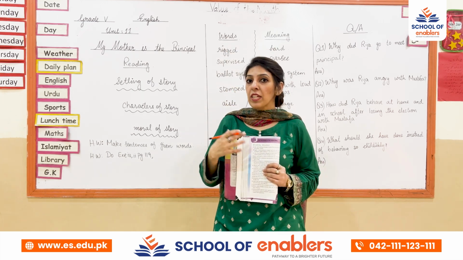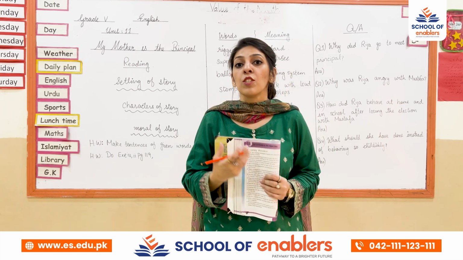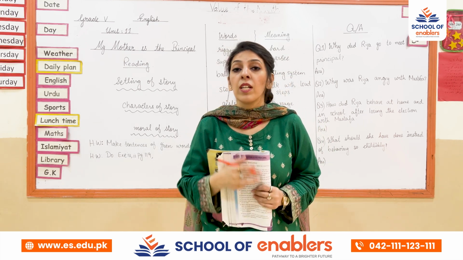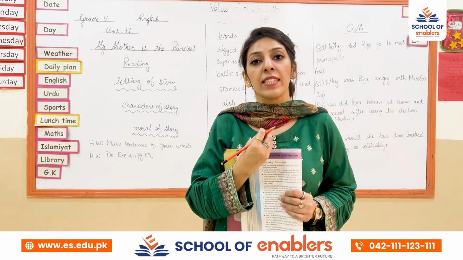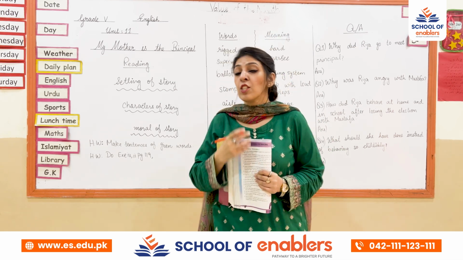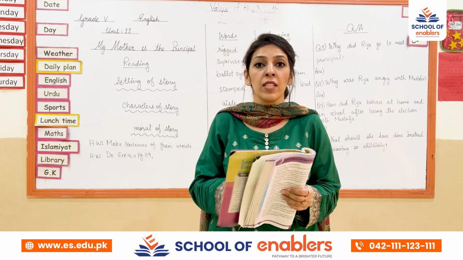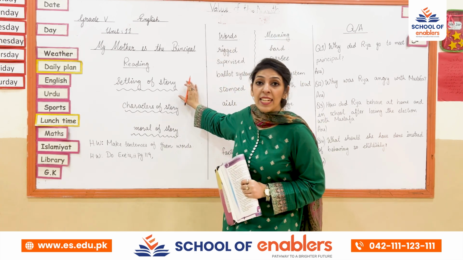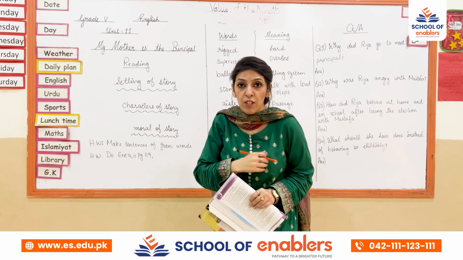I am just going to tell you about the story over here, what happened in the story and what the story is about. So you have to read it at home. I'm going to tell you difficult words and the meaning of the difficult words. So first of all, the things that we are going to see in the unit are the setting of the story, then the characters of the story, and what is the moral of the story.